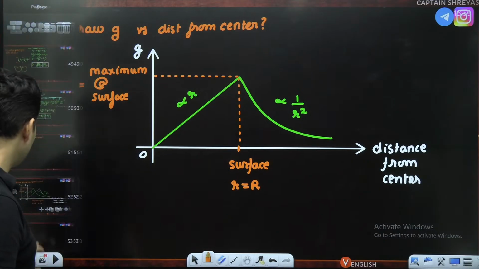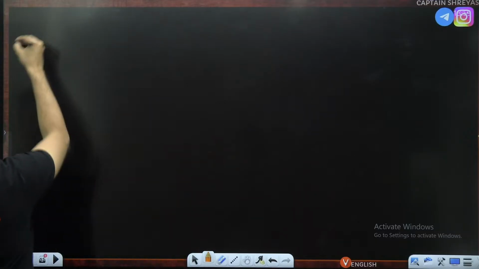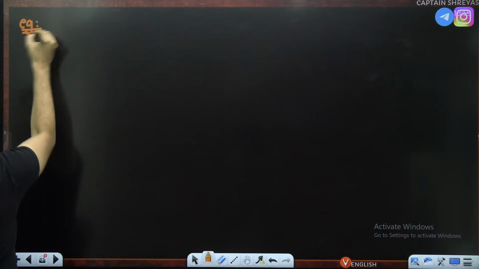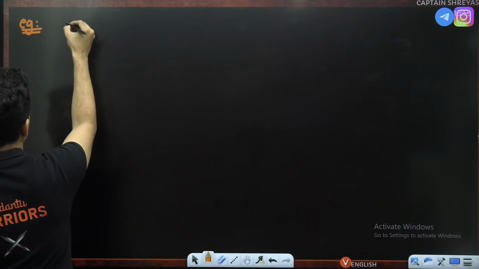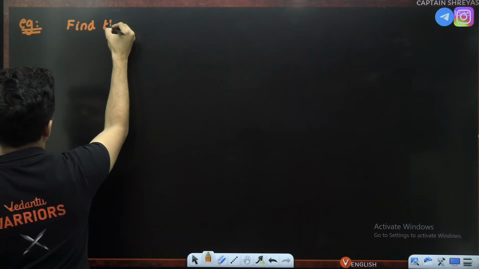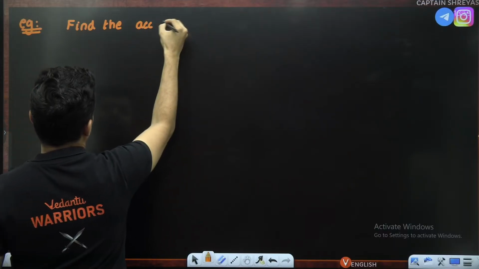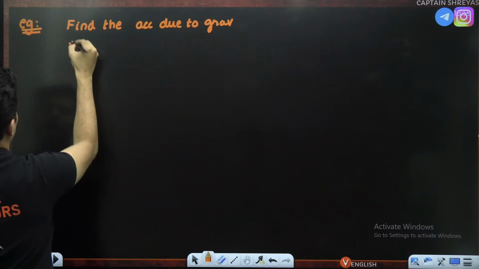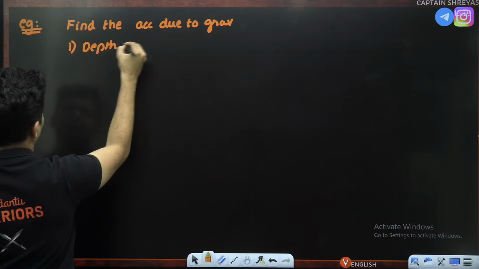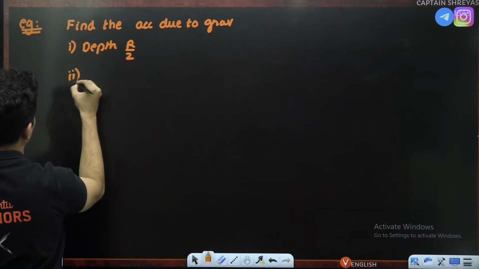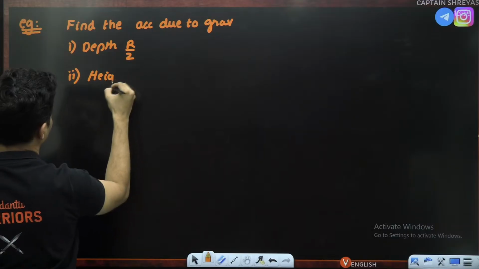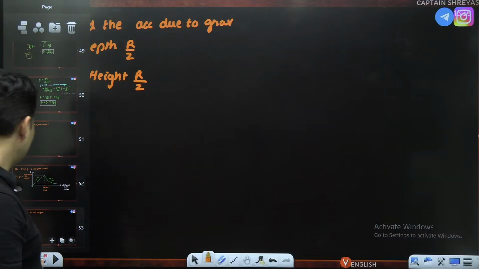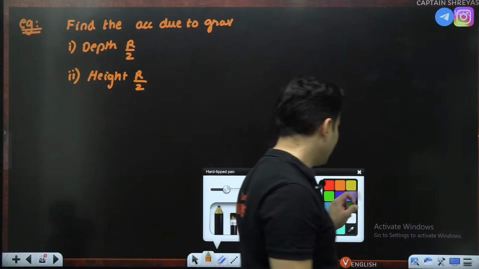Okay, let's go to the next question. This question, by the way, whatever I showed you, this graph, you can see in previous year books, many times this question has been repeated. Next question: find the acceleration due to gravity, number 1, at a depth R by 2, number 2, at a height of radius of the planet by 2. That is the question. Let's try to solve this at depth as well as at some height.